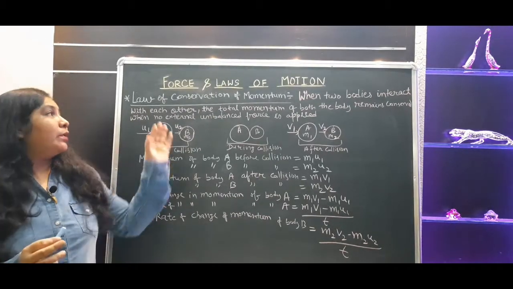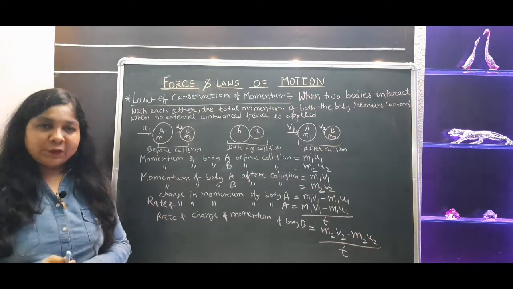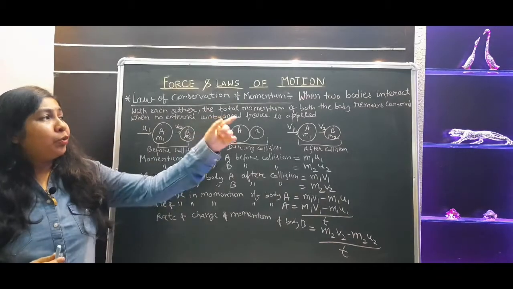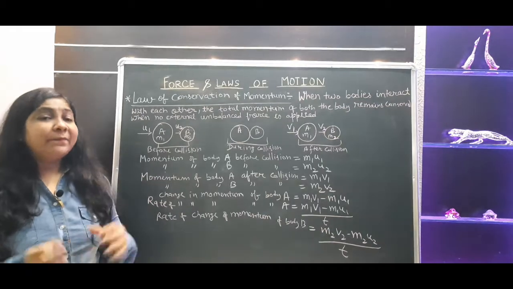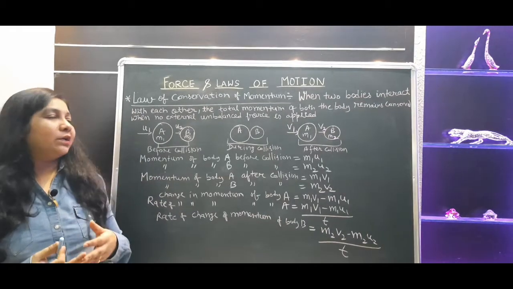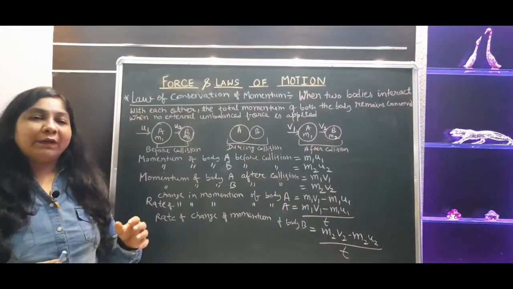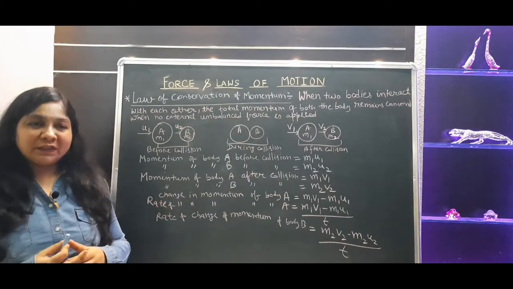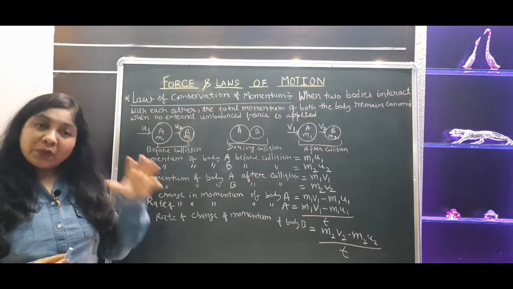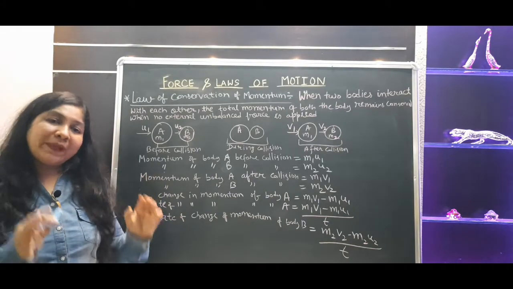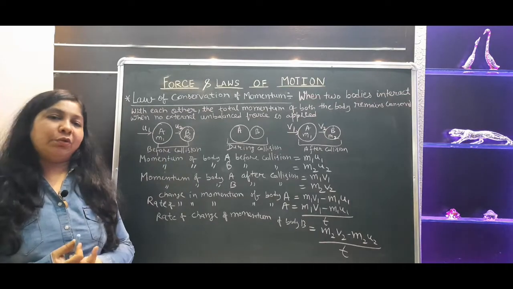Here we will talk about the law of conservation of momentum. What is actually the law of conservation of momentum? Suppose two bodies interact with each other, or simply you can say when they collide with each other. Then after collision, if two bodies are moving with different velocity, obviously the momentum of both the bodies will be different, but the total momentum of both the bodies remains conserved. That is defined as the law of conservation of momentum.